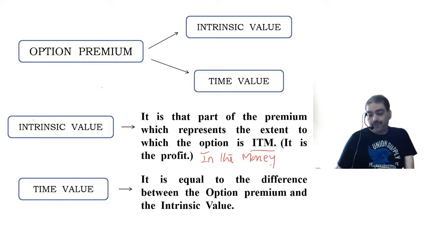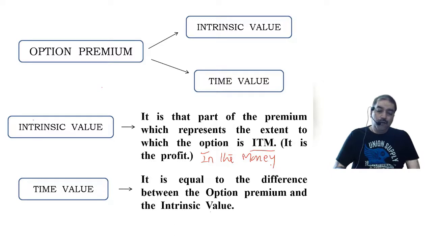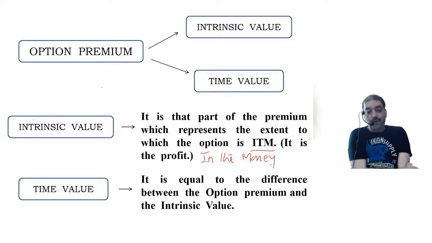Clear? Followed up till here. Okay. So, see that you write down all these things. It is there in your book. This part is there in your book.